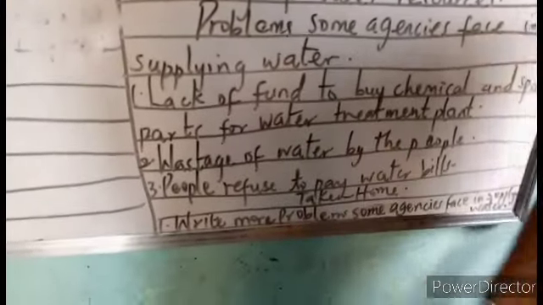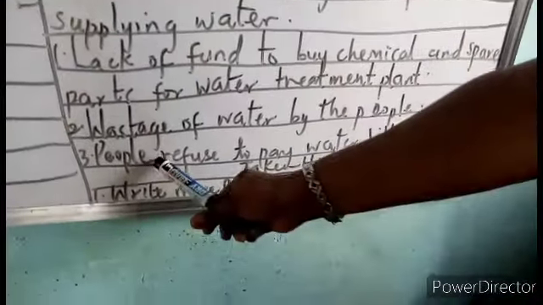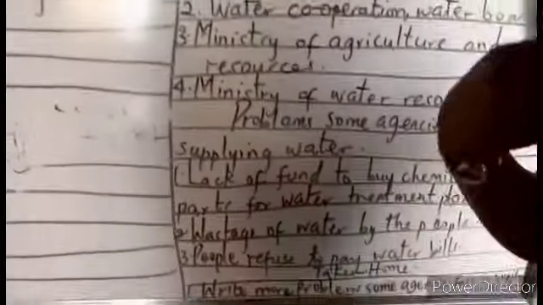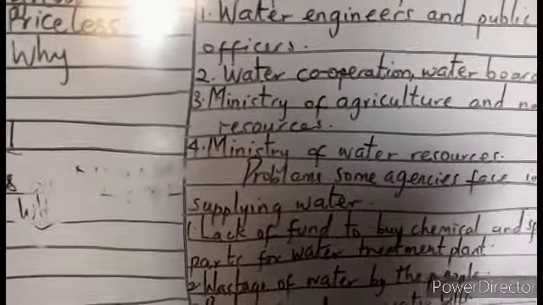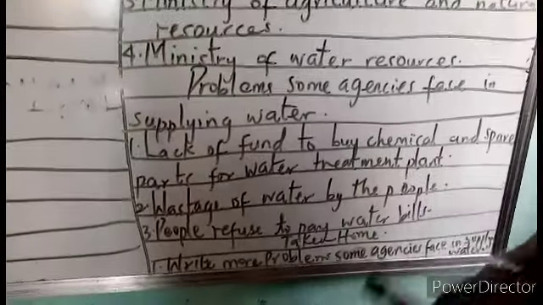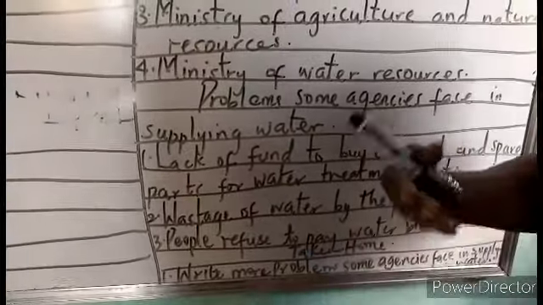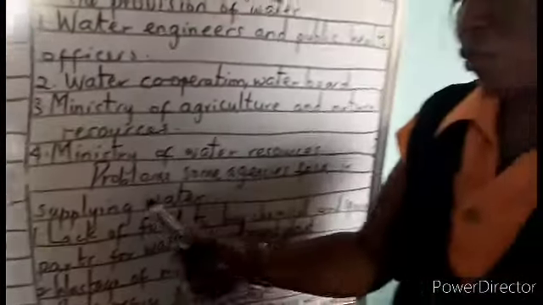They waste water. Now another one is people refuse to pay water bills. Yes, a lot of people refuse to pay their water bill. So with this, it becomes a problem for those supplying it. They won't be able to give you enough supply because people are not paying. So definitely there won't be more supply from them.